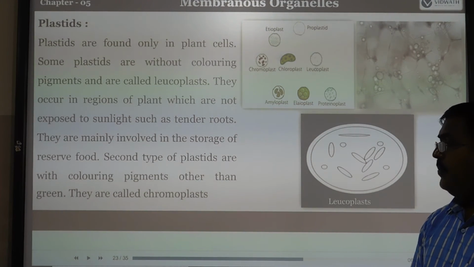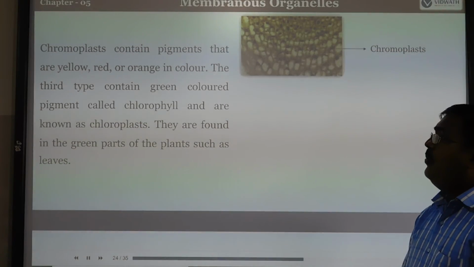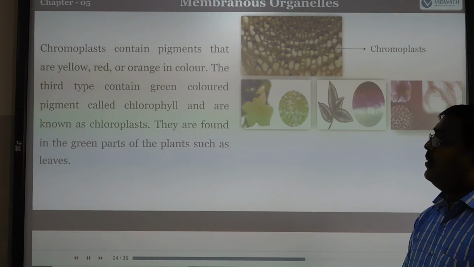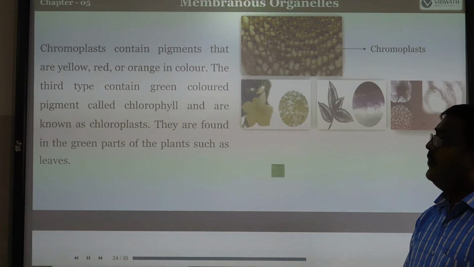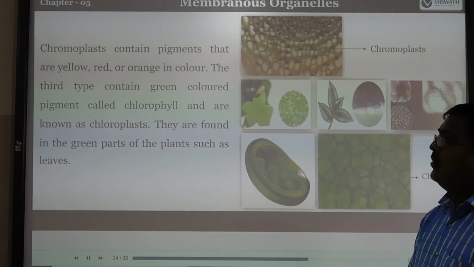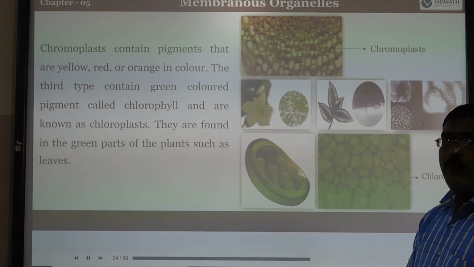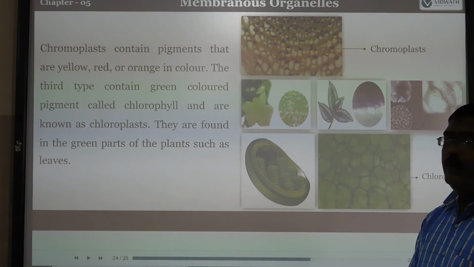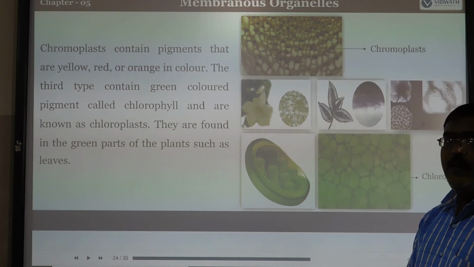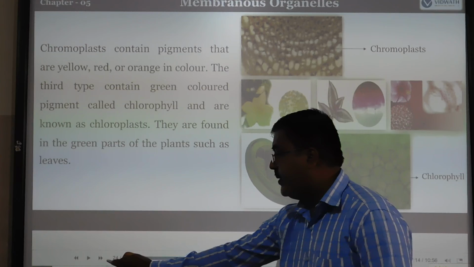Chromo means color, plast means body. Chromoplasts contain various pigments, maybe yellow, red or orange in color, depending upon their pigments. The third type contains the green color pigment called chlorophyll, and is also known as the chloroplast. All green plants contain this chlorophyll. It is useful for the absorption of sunlight, which is converted into chemical energy, into food or glucose.